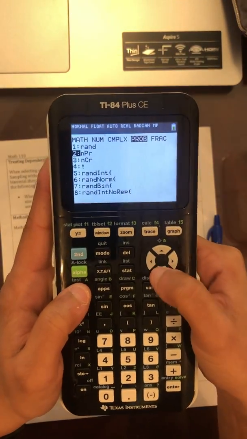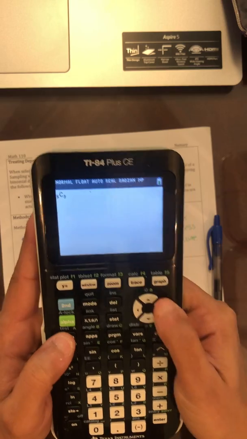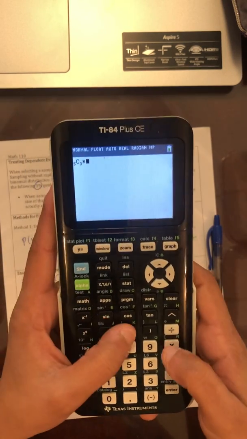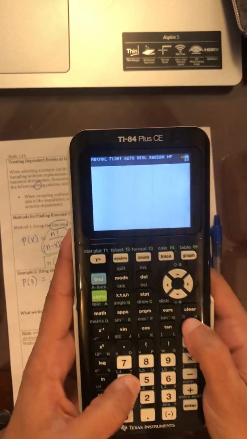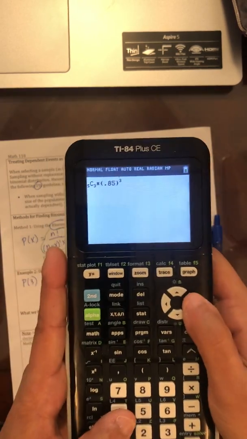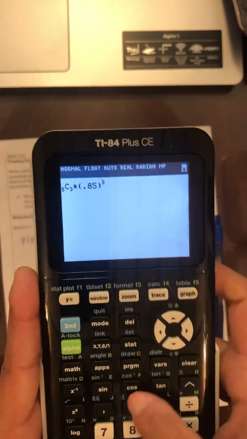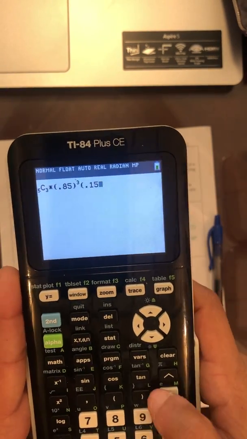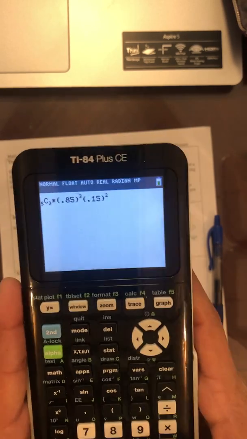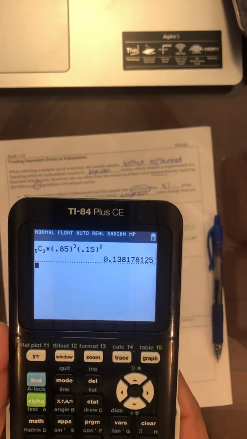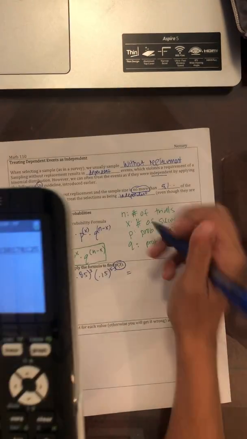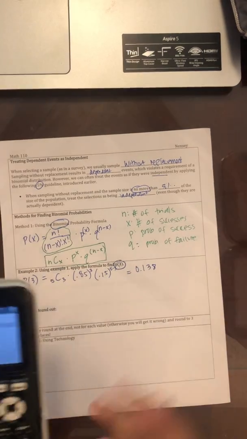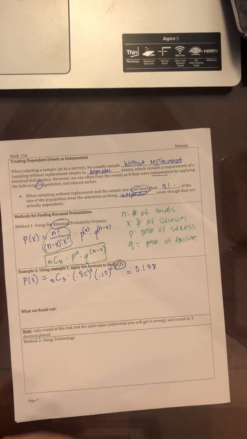So 5, probability, go to this one, 5C3. Then I have to hit the right arrow. I'm going to do times parentheses, 0.85 to the 3rd power, and I'm going to go to the right. Again, my calculator might be a little different, so you might have to practice using yours. Times 0.15 to the, I know it's squared because 5 minus 3 is 2. And how many decimal places do I round to? I'm going to round to 3 decimal places. So I'm going to write 0.138. And that's using my formula.